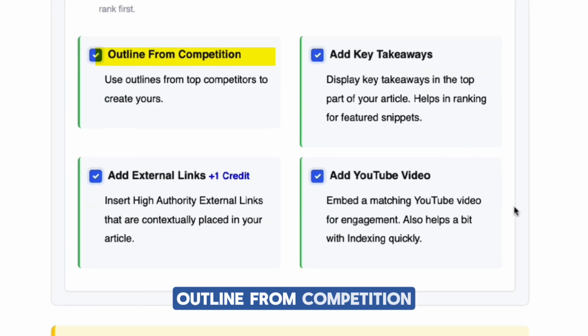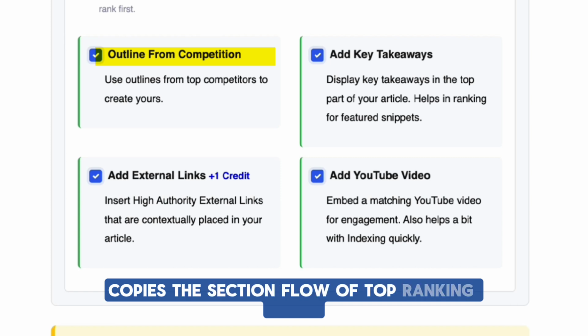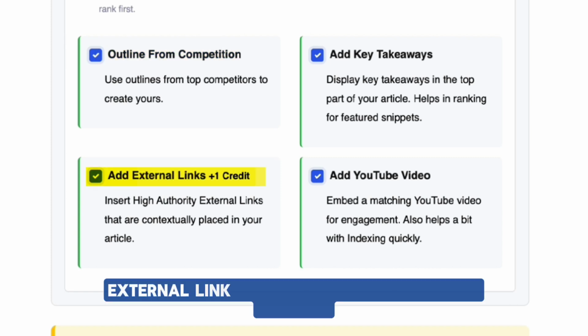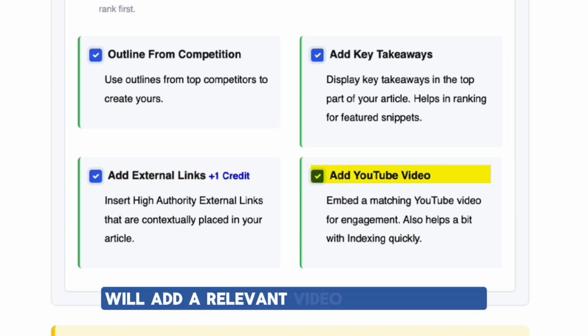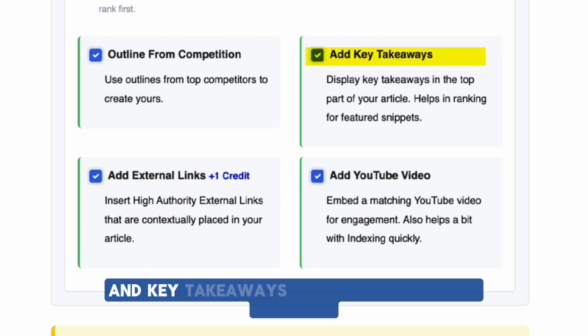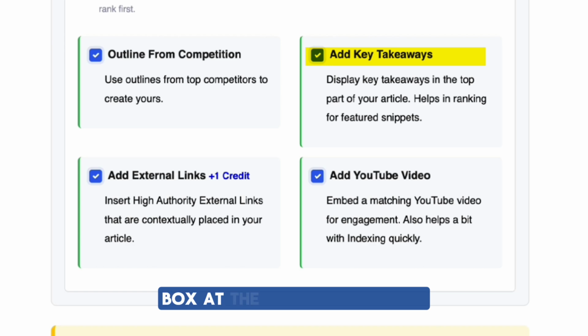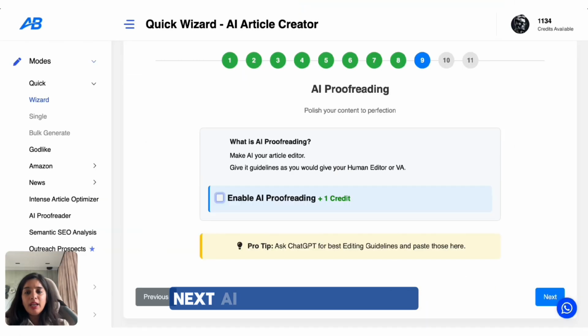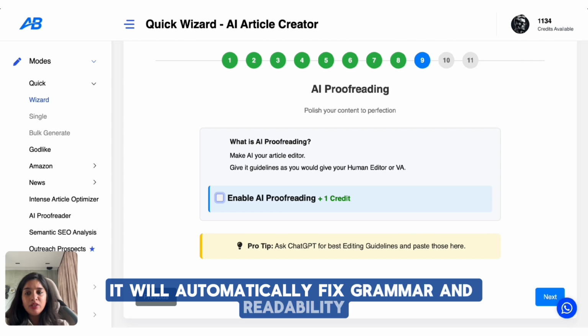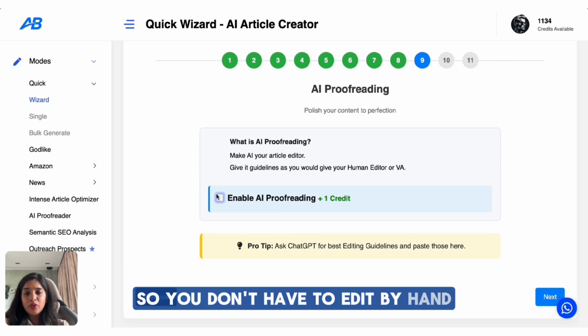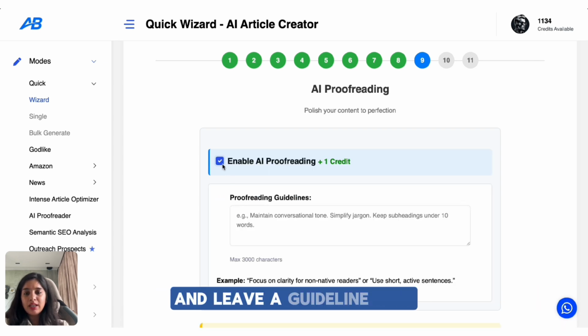Outline from competition copies the section flow of top ranking blogs. External link adds references to trusted sources. YouTube video will add a relevant video inside the blog, and key takeaways will create a quick summary box at the end of your blog. Next, AI proofreading. Now it will automatically fix grammar and readability so you don't have to edit by hand. You just have to enable this and leave a guideline here.